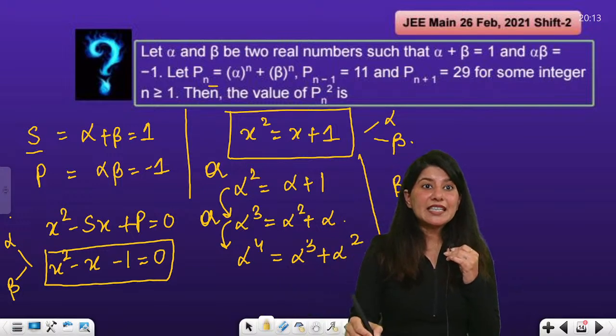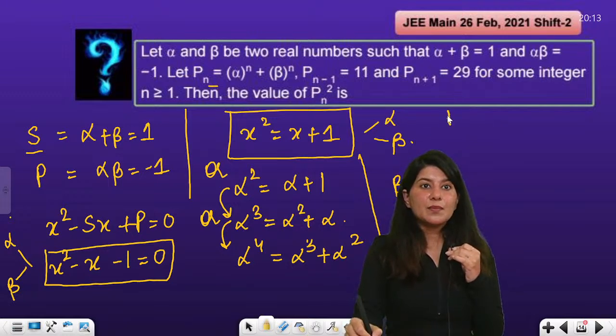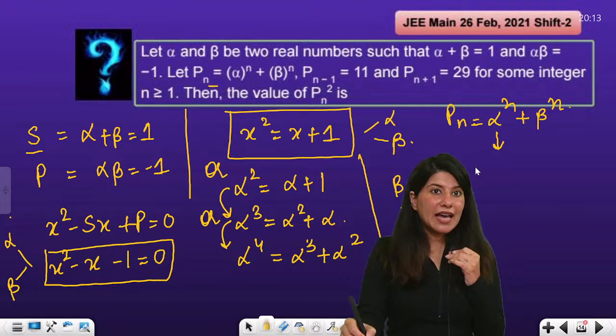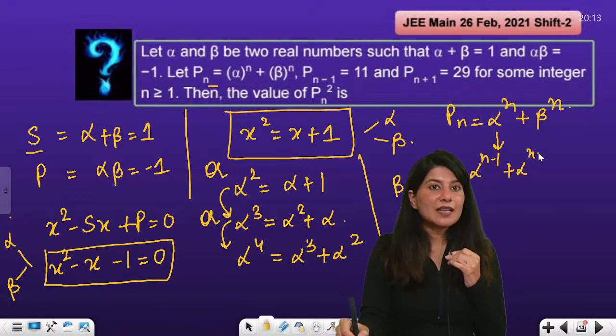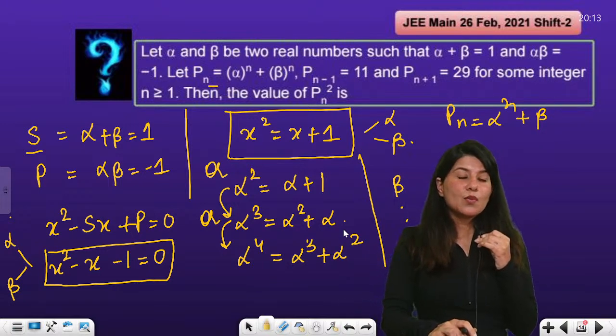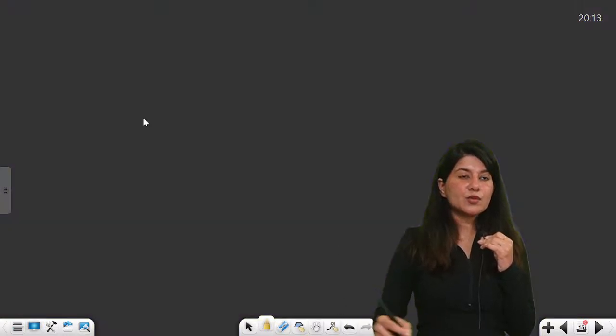If I see alpha raised to power n plus beta raised to power n, this is my Pn. Pn is alpha raised to power n plus beta raised to power n. So it can be written down as alpha raised to power n minus 1 plus alpha raised to power n minus 2. Like that I can write it. Okay, now listen to me carefully.